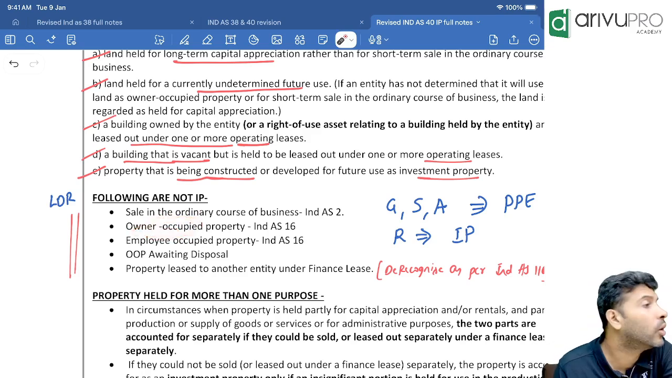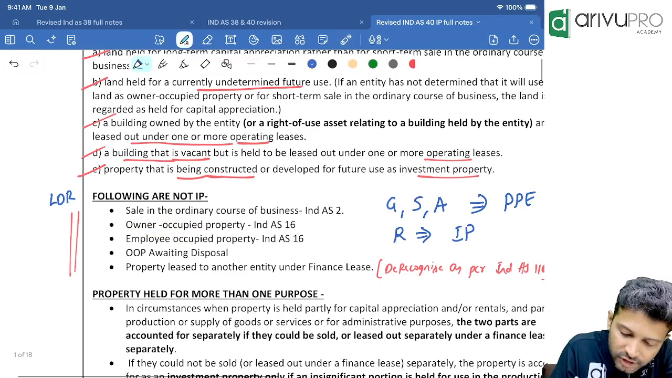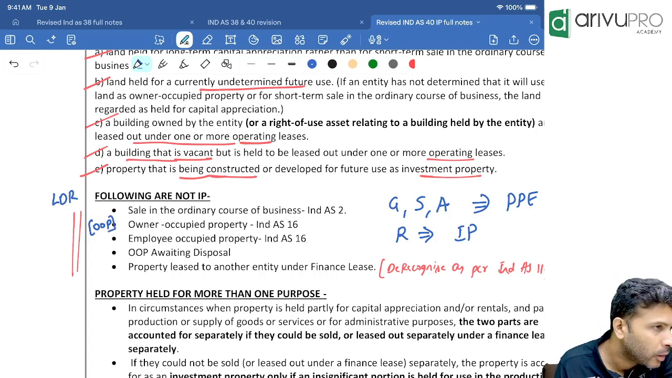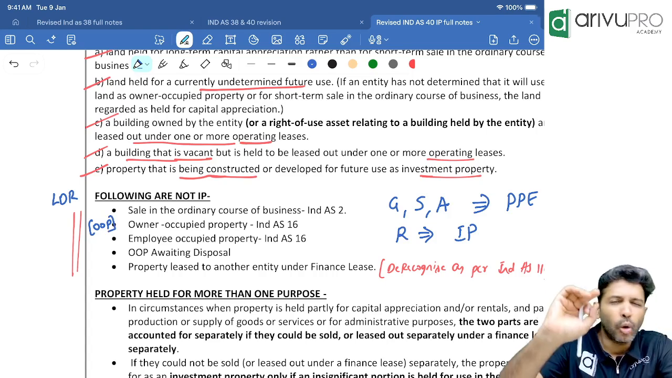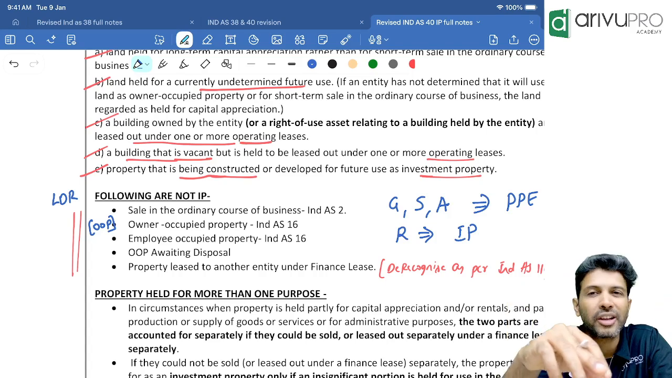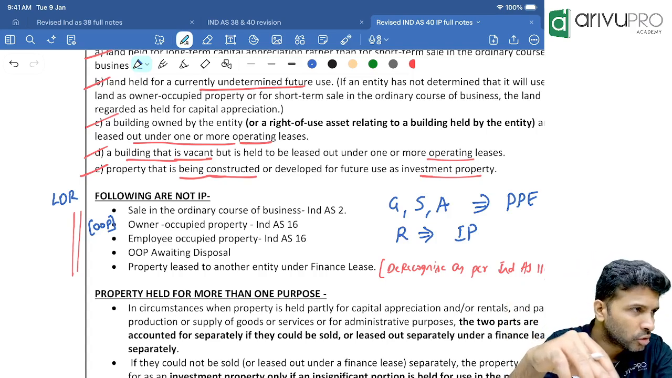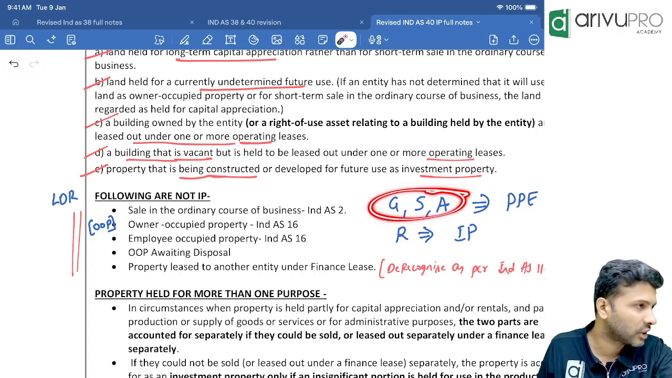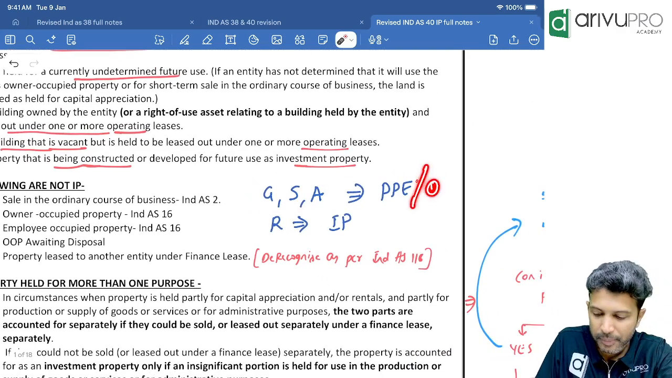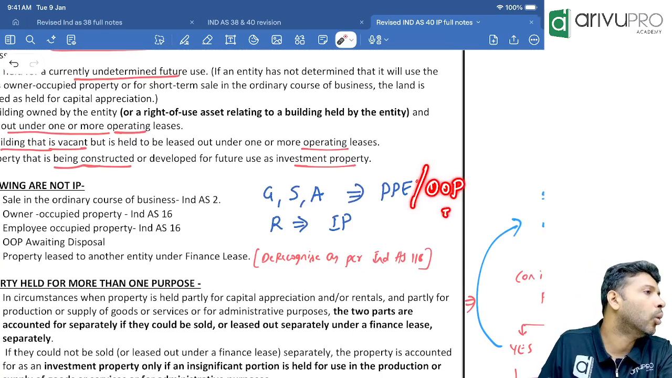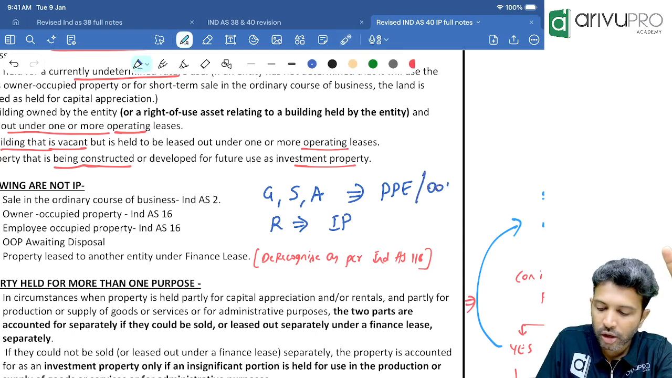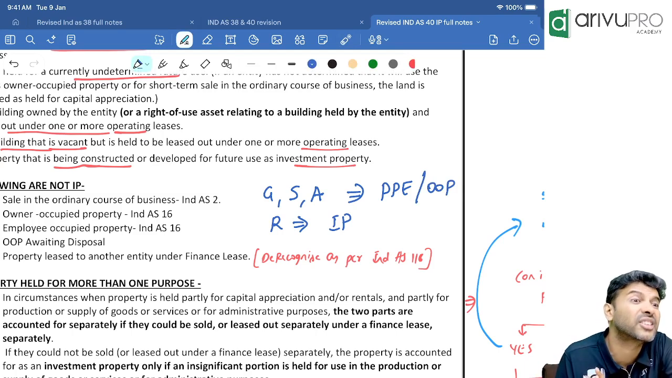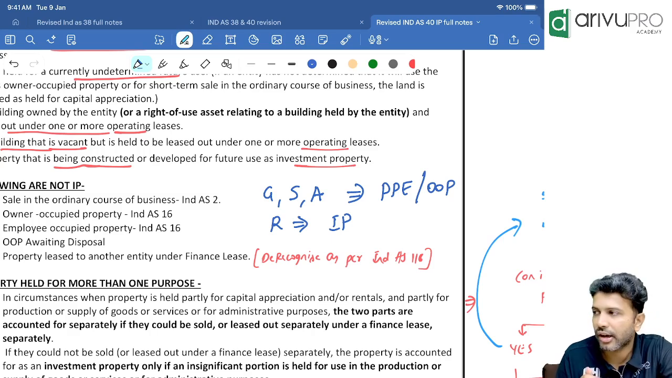Owner occupied property. I am going to refer to this as OOP, and investment property I will refer to as IP. Owner occupied property means those properties which are held for production of goods, rendering service or administrative purpose. For these three purposes, if you are using the properties, it will come under the PPE category. You can also call this owner occupied property. So for owner occupied property, will you apply Ind AS 40 or Ind AS 16? Ind AS 16, because it is not an investment property. Easy.